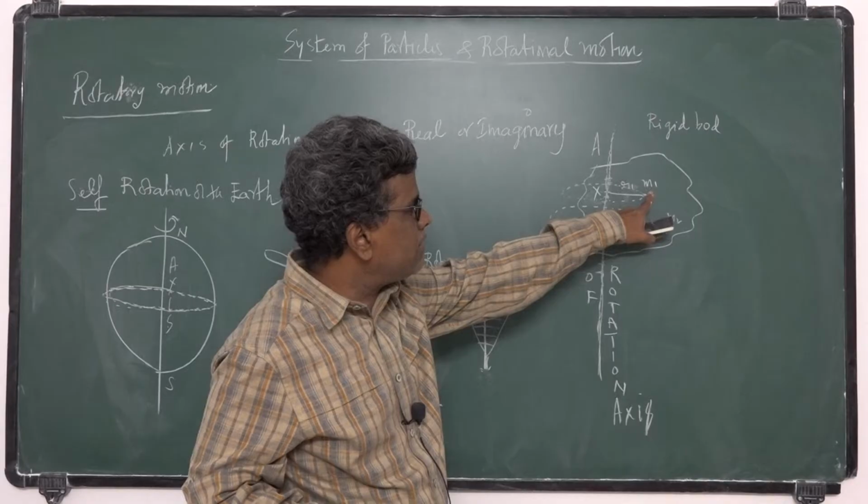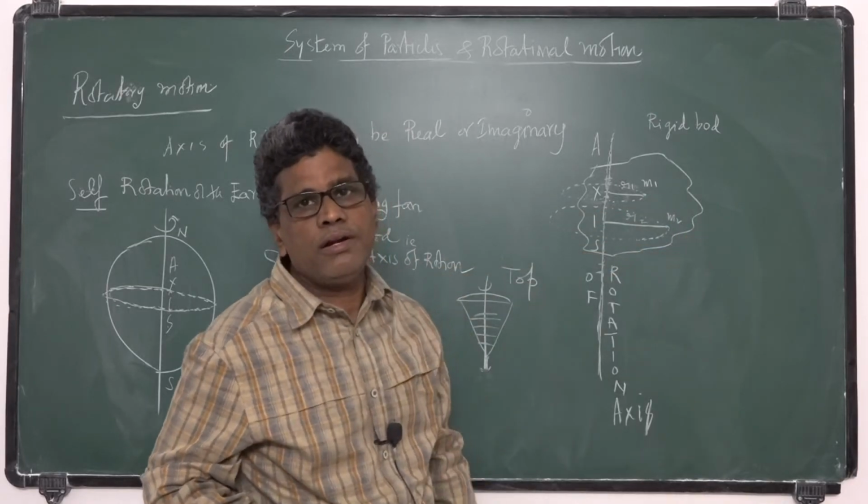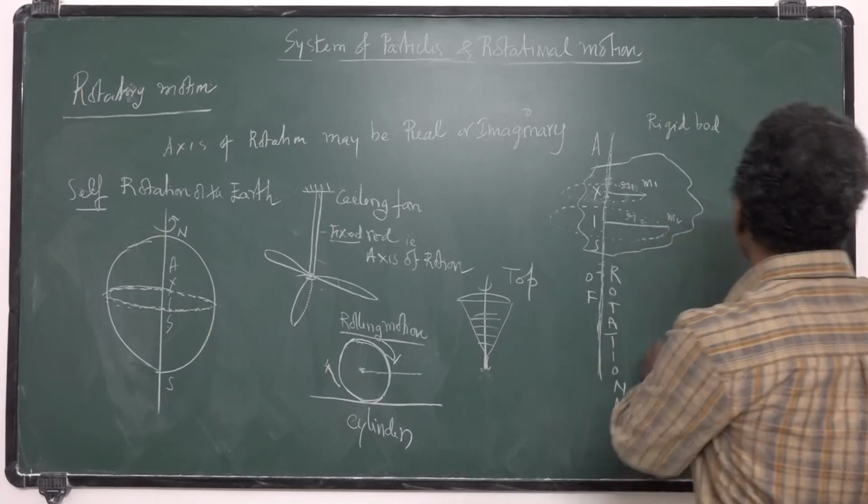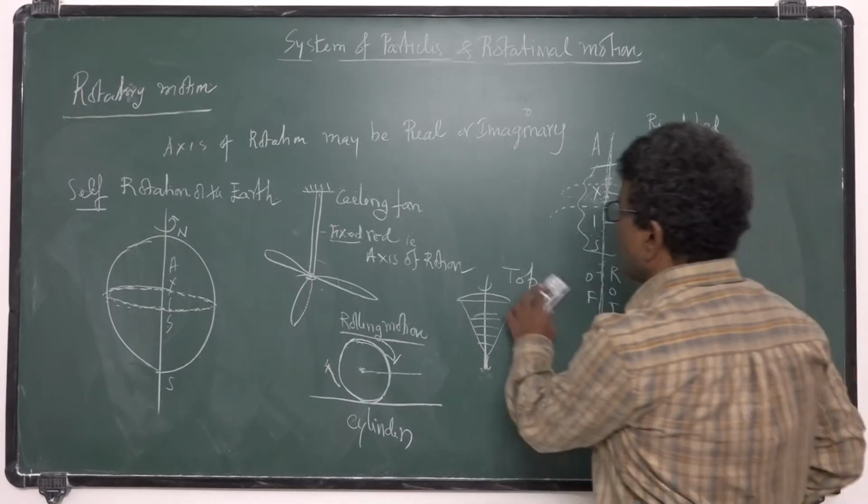Linear velocity of the particles m1 and m2 are different. This linear velocity and angular velocity are related by the formula V is equal to R omega.